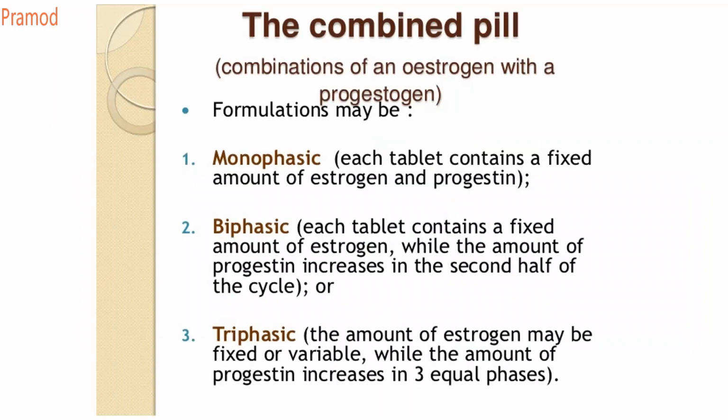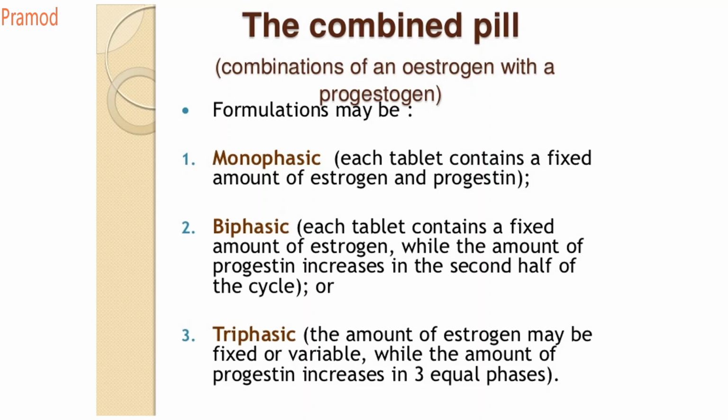So now what are these combined pills? It is a combination of estrogen with progesterone. The formulation may be monophasic, biphasic or triphasic. What do you mean by monophasic? Each tablet contains a fixed amount of estrogen and progesterone. Now what is biphasic? Biphasic contains a fixed amount of estrogen, while the amount of progesterone increases in the second half of the cycle.